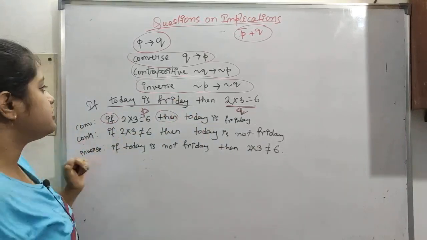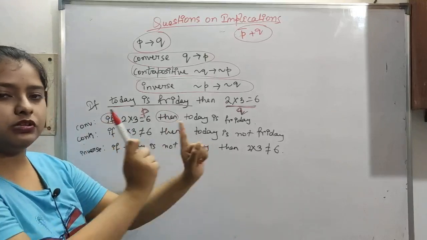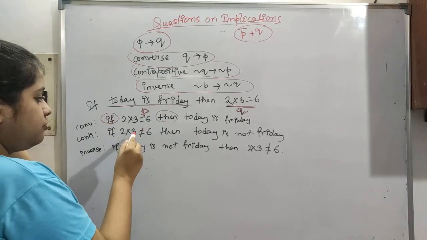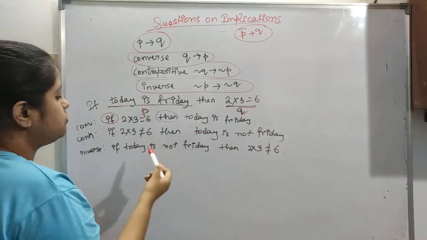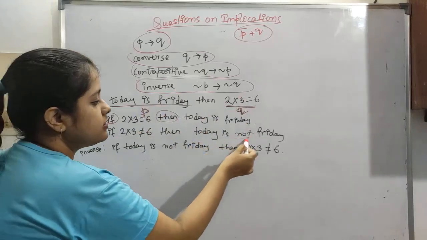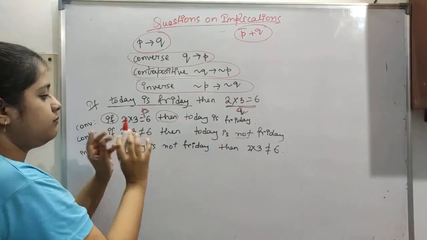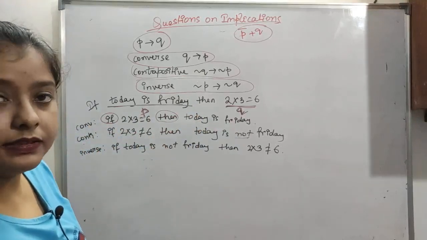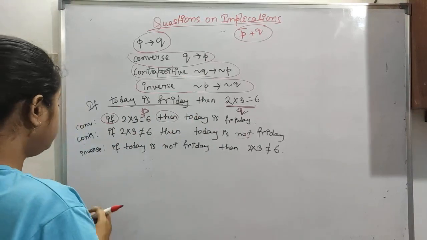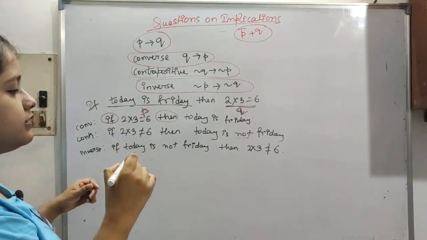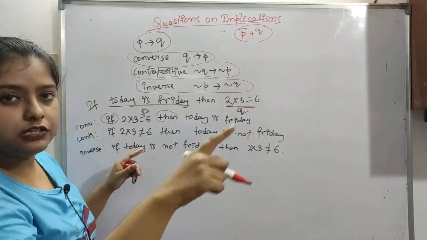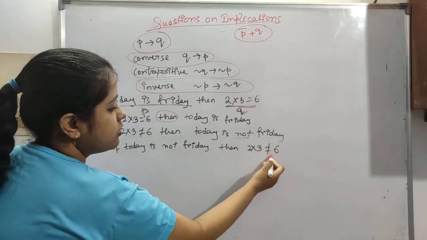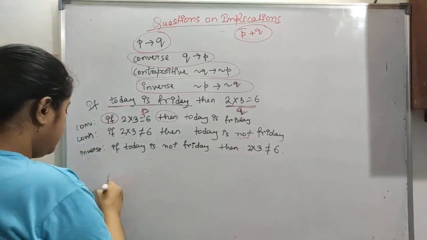Now the contrapositive. For P arrow Q, we take the converse Q arrow P and apply negation to both sides. So it is simply: if 2 into 3 is not equal to 6, then today is not Friday. So 'not' is used on both sides: take the converse, then apply the negation. Now the inverse means simply take P arrow Q and apply negation to both sides: if today is not Friday, then 2 into 3 is not equal to 6. So this is basically just the usage.